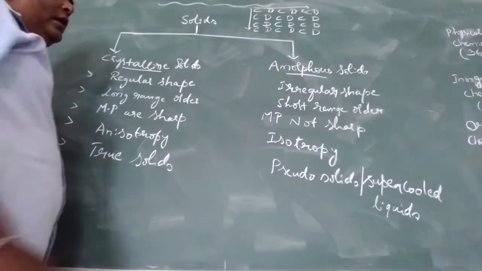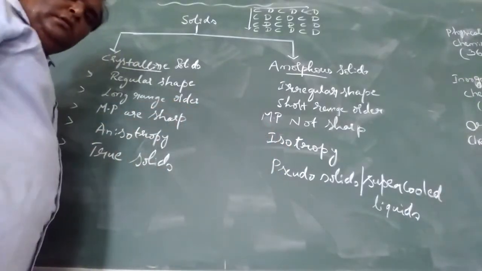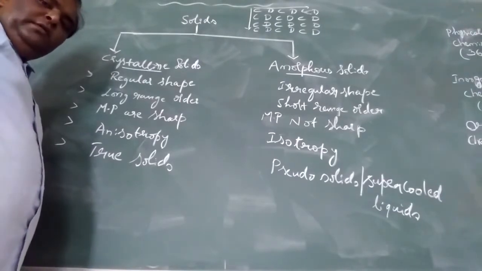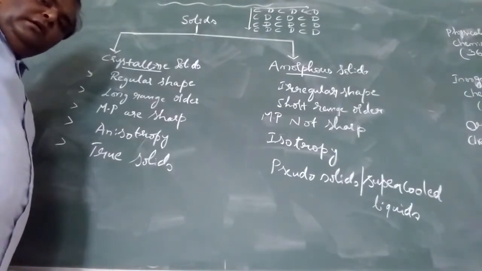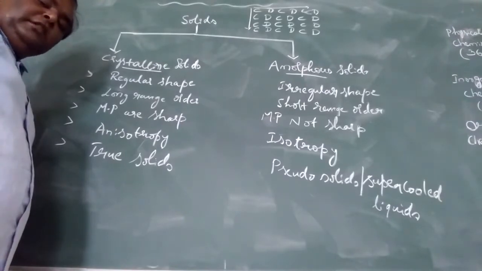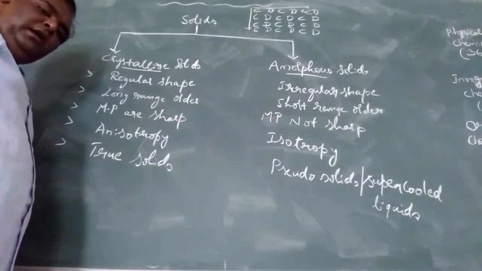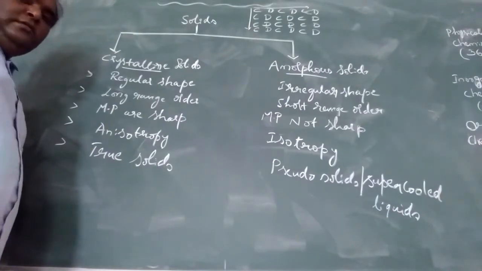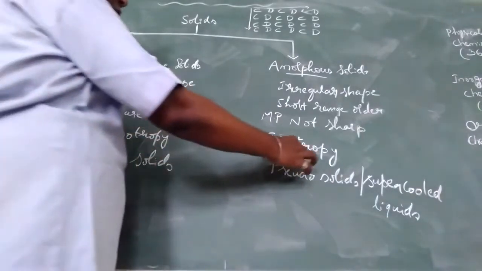Whereas amorphous solids do not have a regular shape, so the electrical conductivity, electrical resistance, thermal conductivity, as well as the refractive index are all the same. So it is called isotropic in nature.